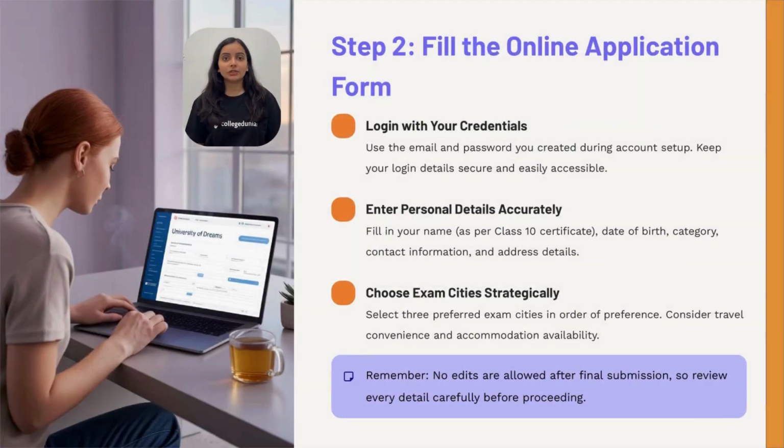Next, log in with your credentials and fill in personal details exactly as per your Class 10 certificate. Choose 3 preferred exam cities, keeping in mind travel convenience. Once submitted, details cannot be edited, so accuracy is essential.